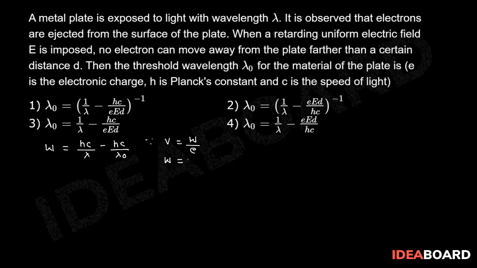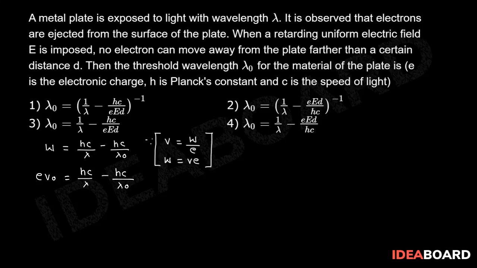W is equal to Ve. So therefore e into V naught is a potential. So hc by lambda minus hc by lambda naught.